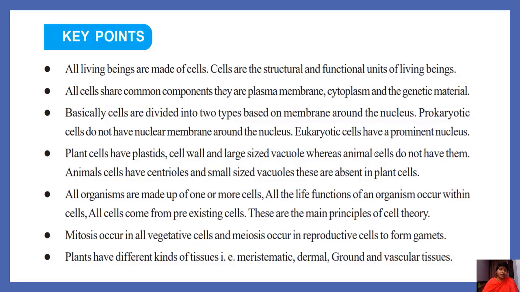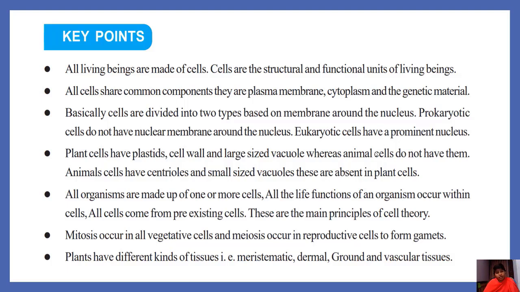Basically, cells are divided into two types based on the membrane around the nucleus. First one is prokaryotic cells, which do not have a nuclear membrane around the nucleus. Eukaryotic cells have a prominent nucleus. Plant cells have plastids, cell wall and large sized vacuole, whereas animal cells do not have them. Animal cells have centrioles and small sized vacuoles are present.